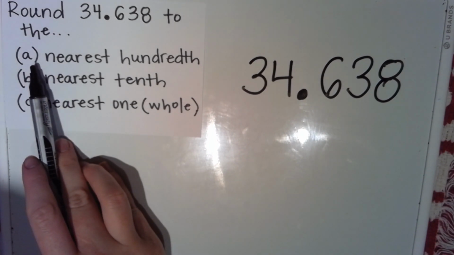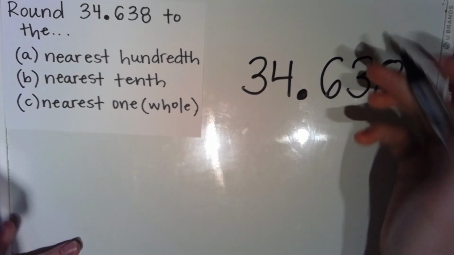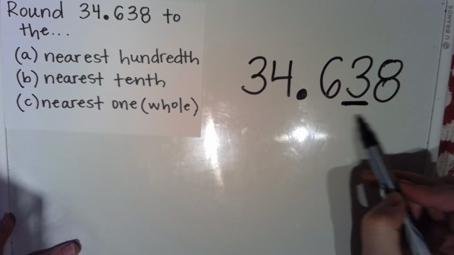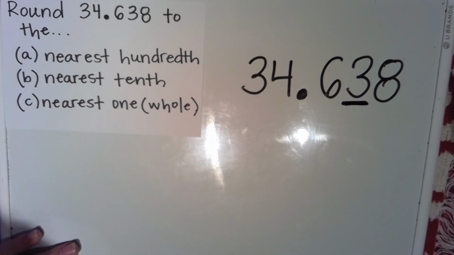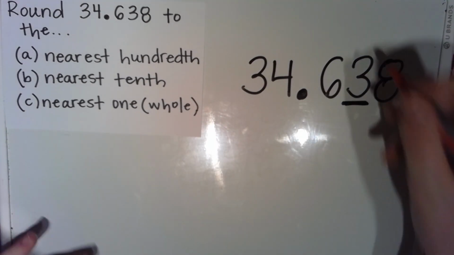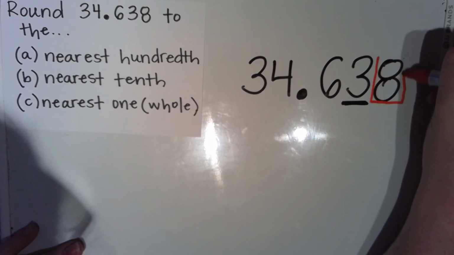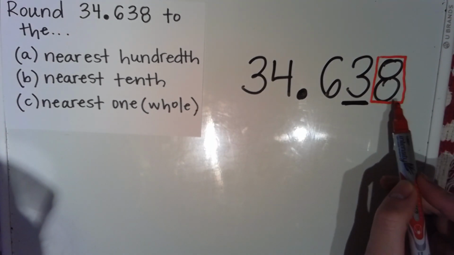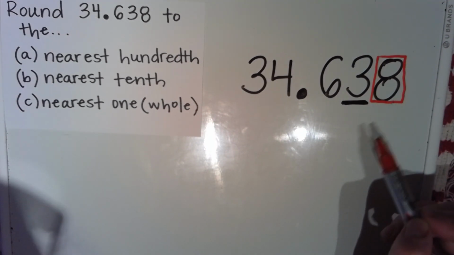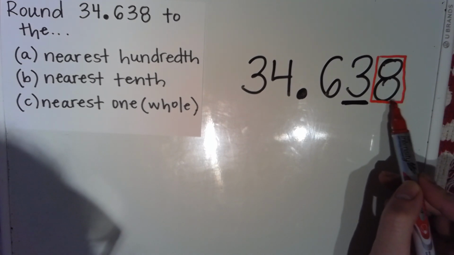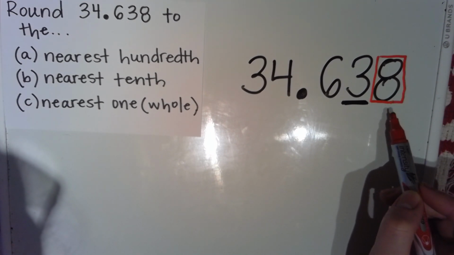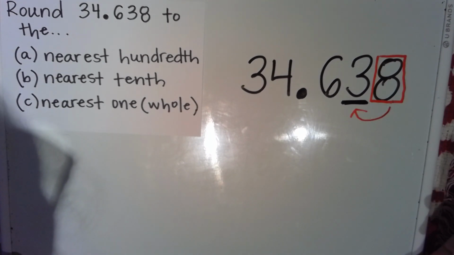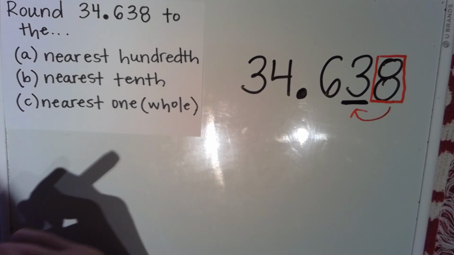So here, if I am rounding to the nearest hundredth, I'm going to underline my hundredth place. That's the place I'm rounding it to. So that means I need to look at the thousandths place, the place directly to the right. And so I can see that 8 thousandths is more than 5. It's greater than 5. So that means it's past my midpoint. So I am going to round this number up. Remember, 5 and above, give it a shove.